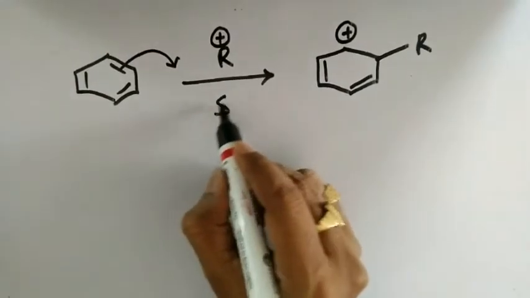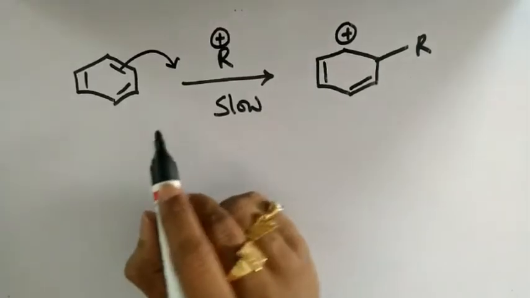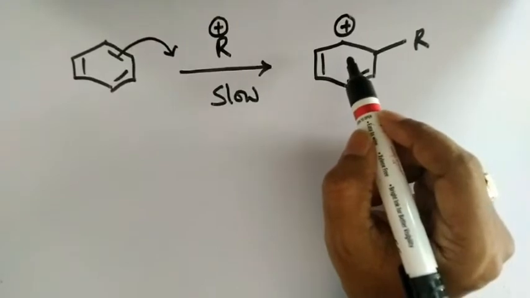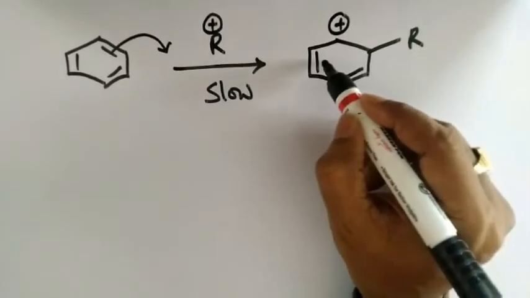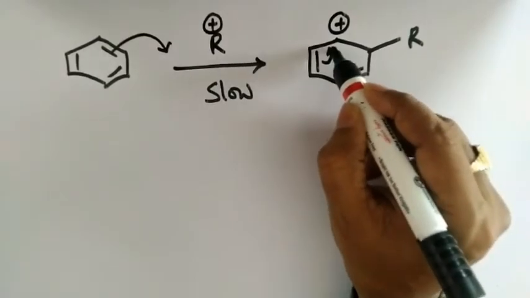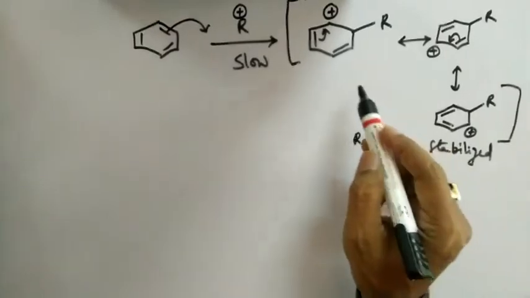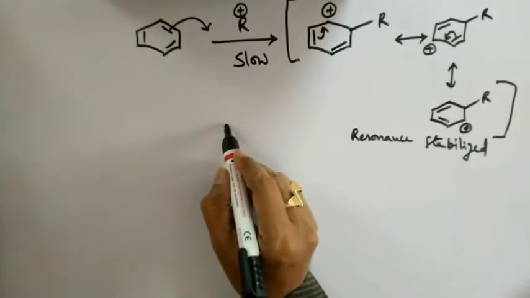This is the slowest step, which is also called the rate determining step in this mechanism. Here the carbocation intermediate formed is highly stable because it is stabilized by resonance due to the pi bonds available. So the resonance hybrid of these canonical forms can be represented like this.